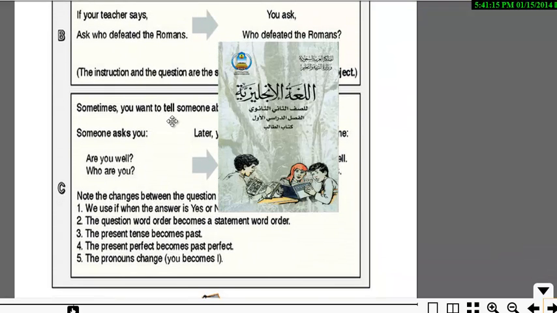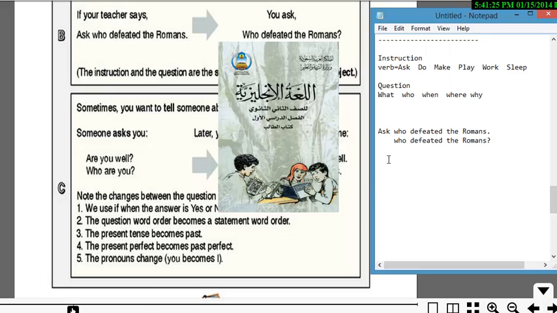Now, sometimes you want to tell someone about a question. For example, somebody asks you, are you well? Later on, you say, she asked me if I was well. So, how do you say that? That's very important, especially for those who like to say, but she told me that. How do you change it? You say, are you well? And you want to report that. Somebody asks you, what did she tell you? You say, she asked me if I was well.